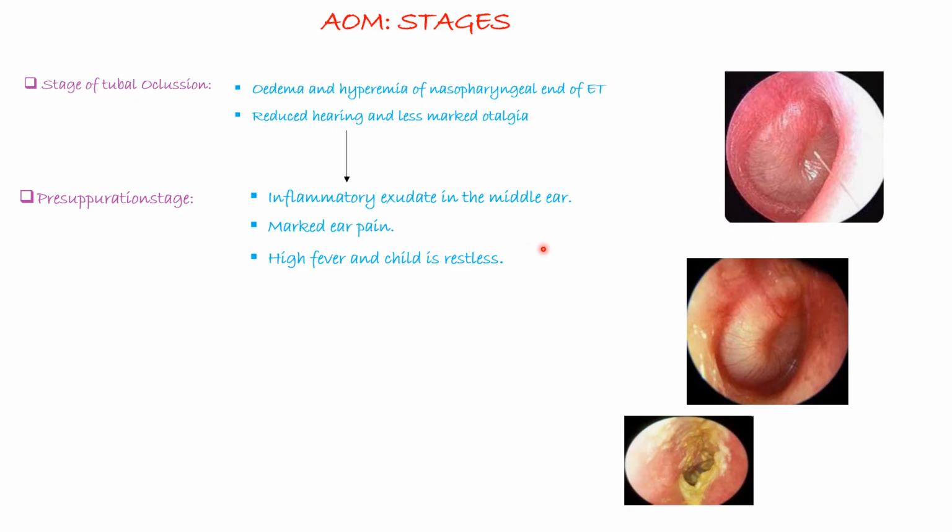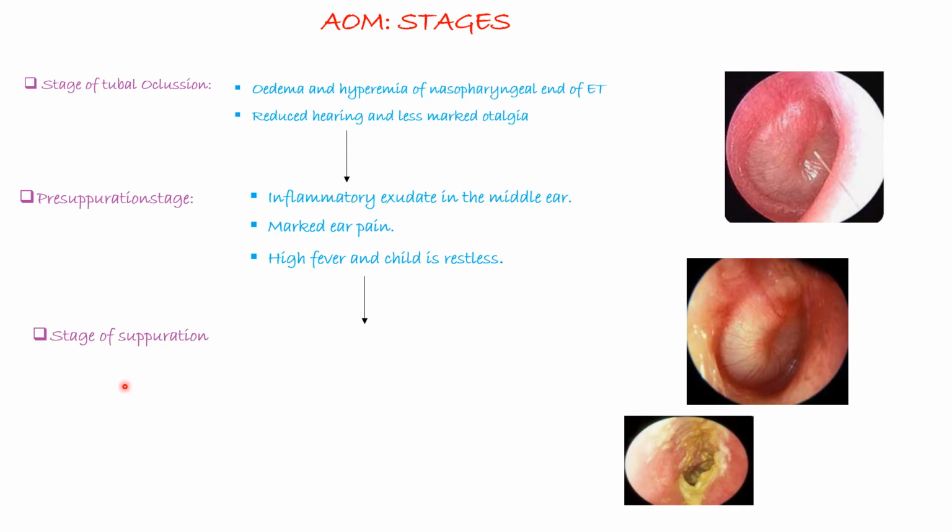And the reason behind this is that we already have inflammation and exudate, that is fluid in the middle ear, and this will push the eardrum. For example, you can see the bulging of the eardrum. That pushing or bulging of the eardrum usually causes a lot of pain. The high fevers will be caused by the infection, and the child being restless will be caused by that pain.